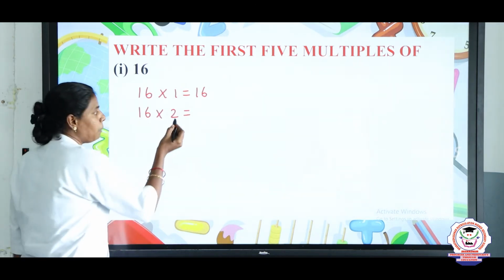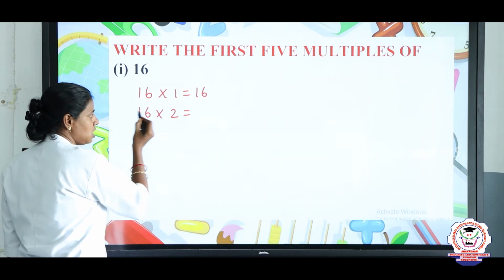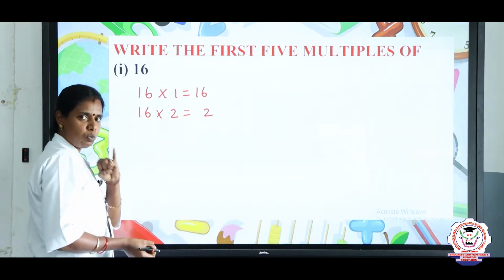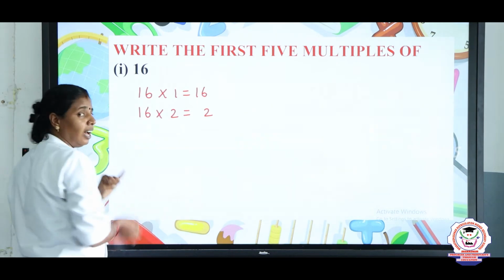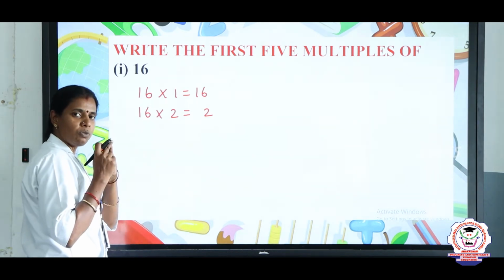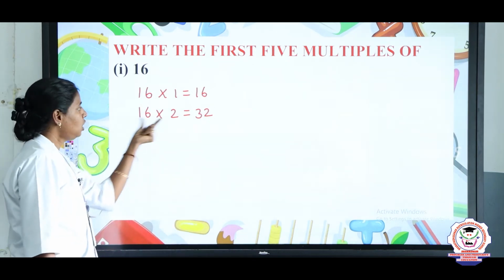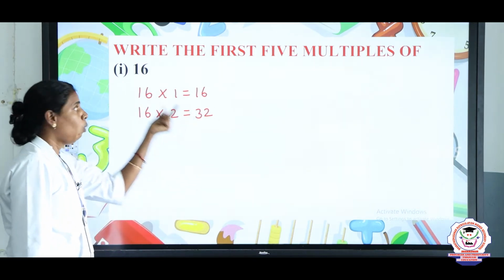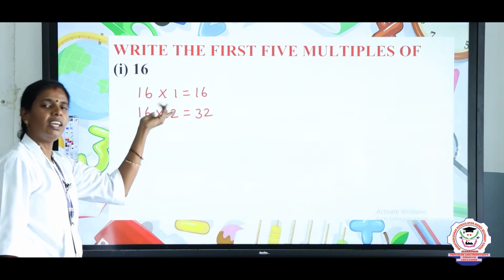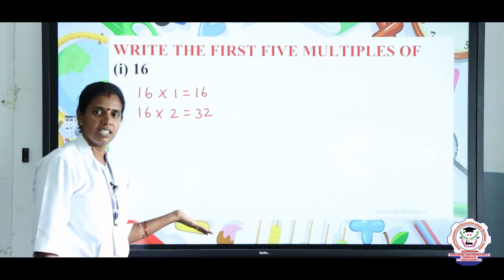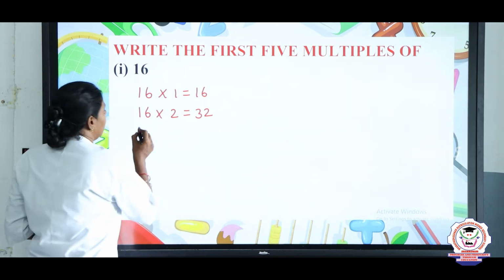We multiply 2 with 16. 2 sixes are 12, 2 remaining is 1. 2 ones are 2, 2 plus 1 is 3. So 16 twos are 32. Whatever number is given in the question, we can find the multiples just by multiplying. Okay, children?